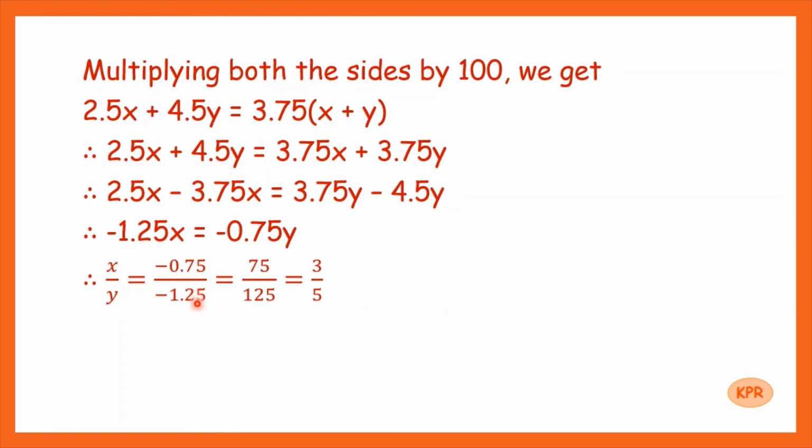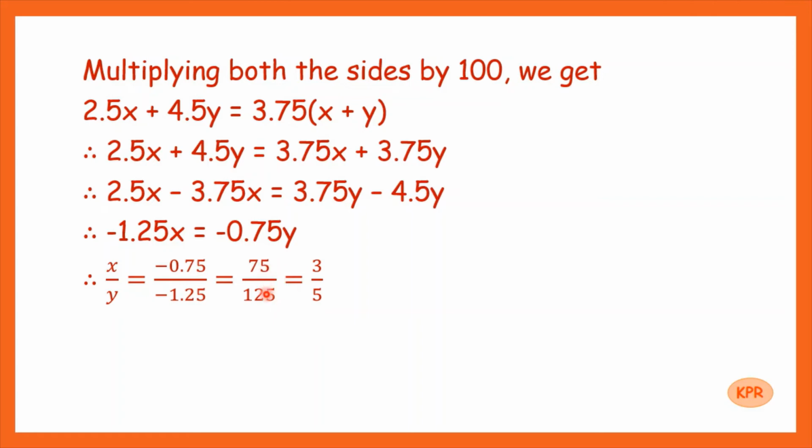So to get rid of this decimal point, just observe here in the numerator as well as in the denominator, after the decimal point there are 2 digits. So we will multiply the numerator and denominator by 100 so that we will have 75 upon 125. Value of this fraction is 75 upon 125.